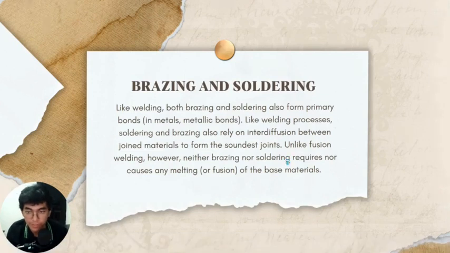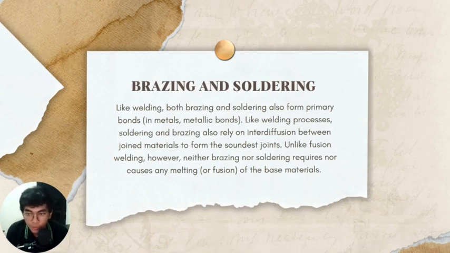Brazing and soldering. Like welding, both brazing and soldering also form a primary, or metallic, bond. Like the welding process, soldering and brazing also rely on interdiffusion between joined materials to form a seamless joint.